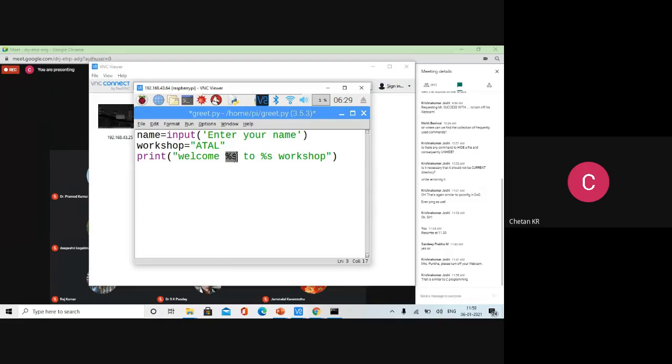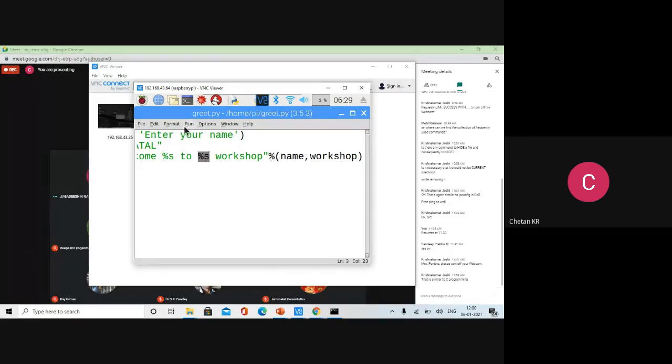In printf we use that. Here we use it in print. But there we have to write variables later. How to write the variables? You put a percentage, and then inside the tuple you write the variables: name, comma, workshop. Like this. So there are two variables grouped now, name and workshop. The first percentage will refer to the name variable. The second percentage will refer to the workshop variable.